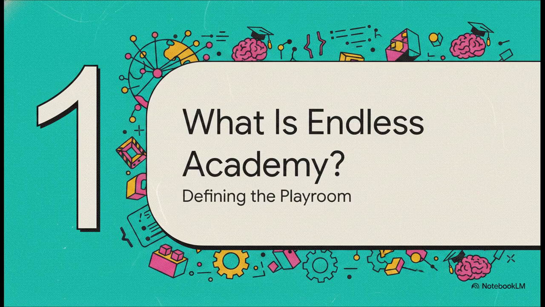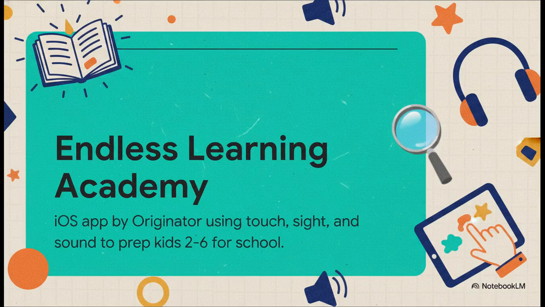Section 1. What is Endless Academy? Defining the digital playroom. So what exactly is Endless Learning Academy? Well, it's an incredibly comprehensive iOS app created by Originator Inc., and its main goal is to prep kids, we're talking ages 2 to 6, for preschool, kindergarten, and first grade. It uses a really clever multimodal approach. That means it engages touch, sight, and sound all at the exact same time.